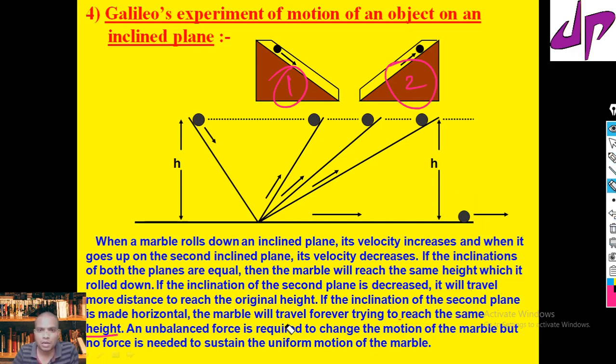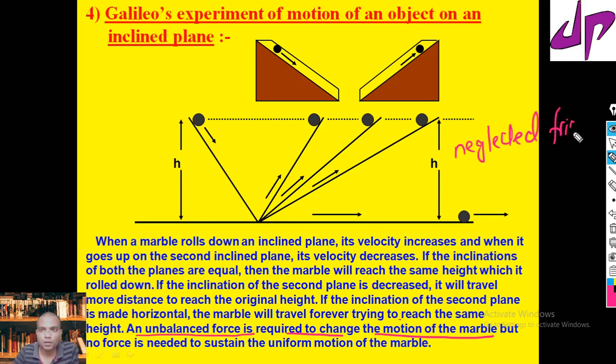From these observations, the very important conclusion we can state is that an unbalanced force is required to change the motion of the marble. Here we neglected friction. There is no unbalanced force.